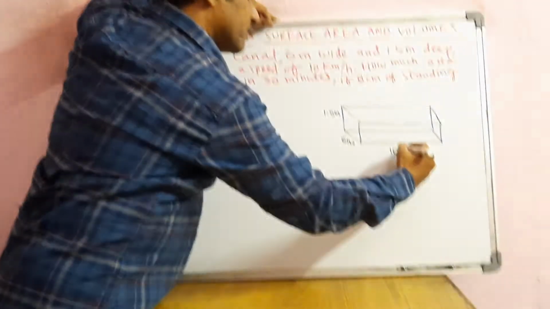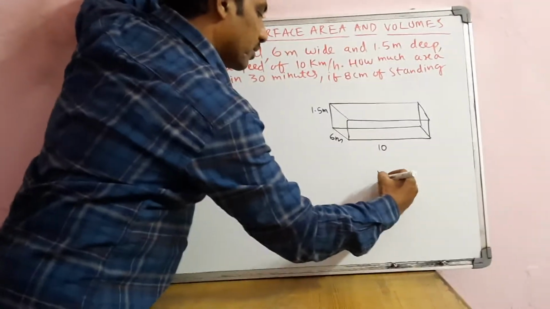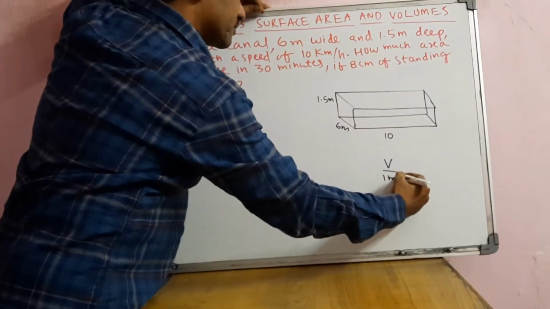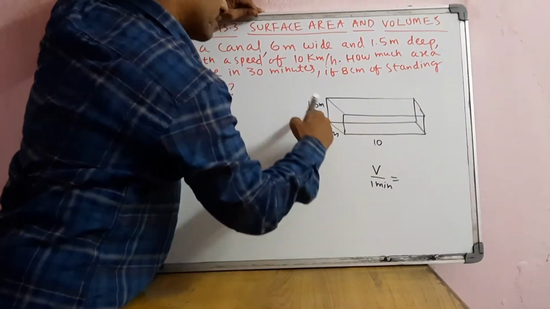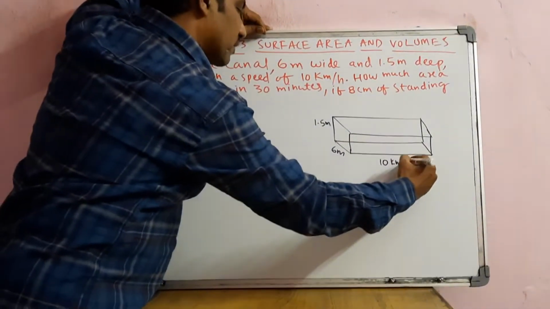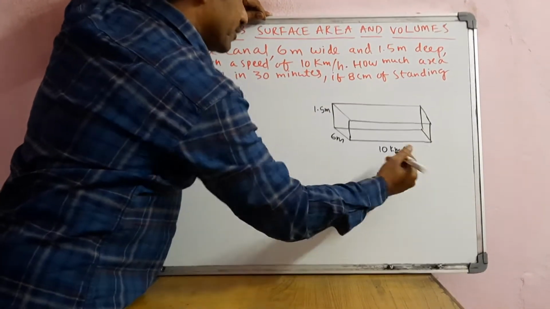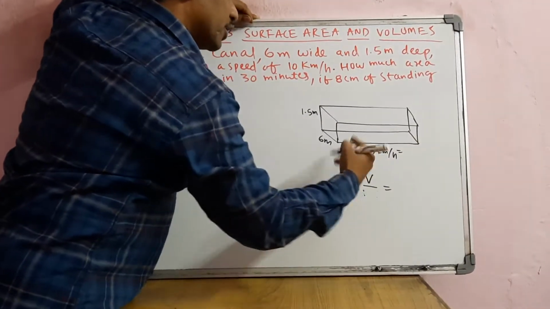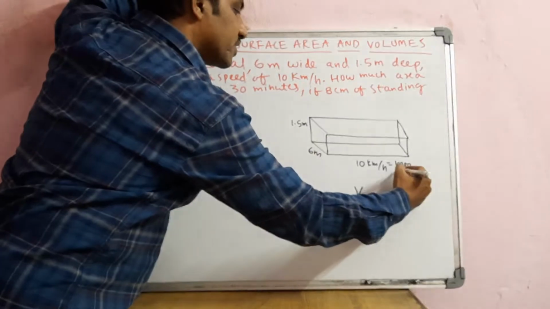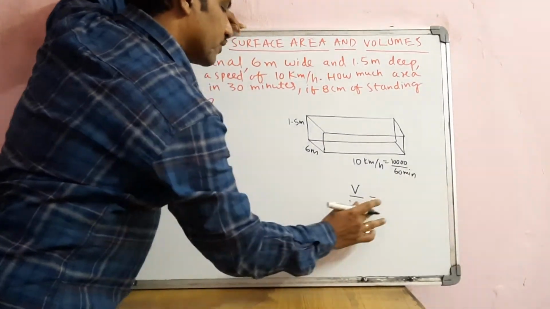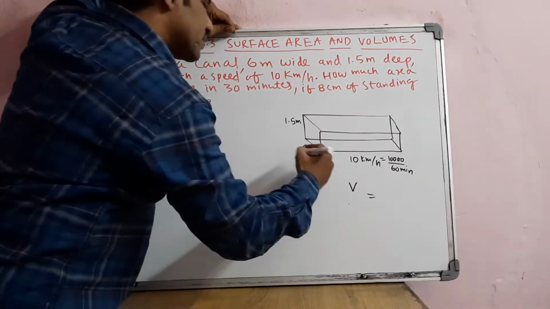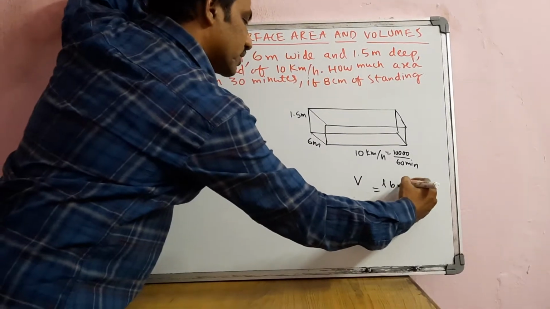The logic of the problem is that you are not just getting volume, you are getting volume per minute. Because the length you are getting is 10 kilometers per hour, you can take per hour or convert this into minutes. You will get 10,000 meters per 60 minutes. So you are getting the volume per minute, because volume is length into breadth into height.